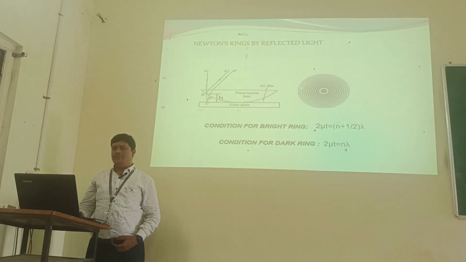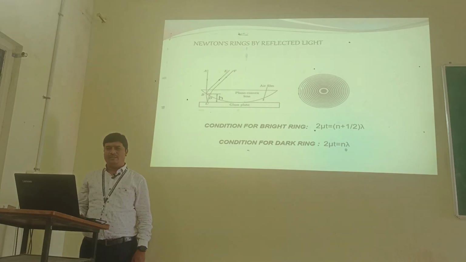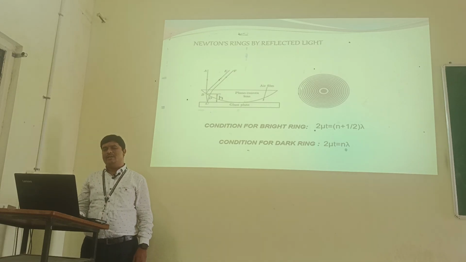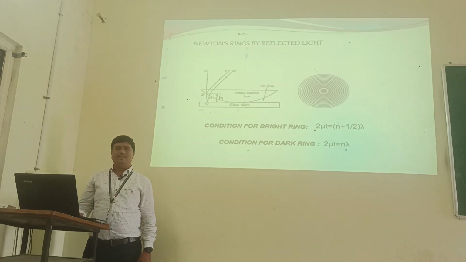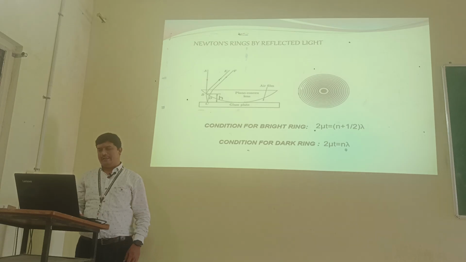So after interference, we get an interference pattern in the form of rings, shown in the figure. The condition for a bright ring is 2 mu t equal to (n plus half) times lambda. The condition for a dark ring is 2 mu t equal to n lambda.